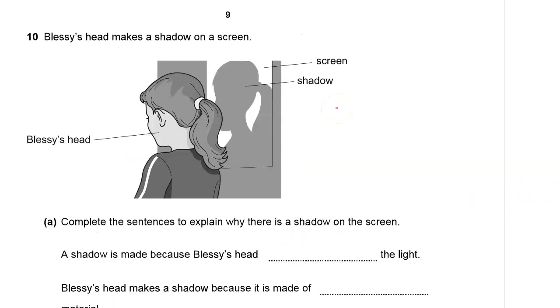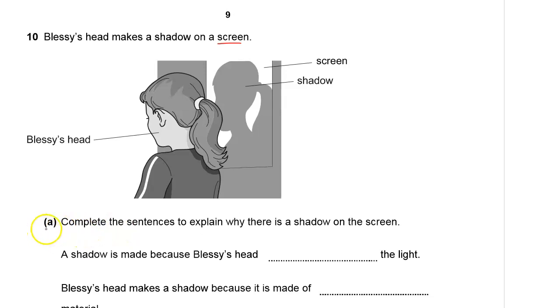Question number 10. Bless's head makes a shadow on a screen. You can see Bless's head is there, and the screen is right here. Of course, there is a shadow of Bless's head, which is right there.